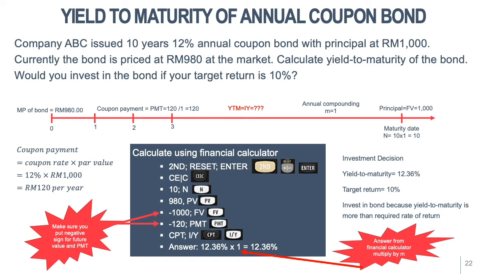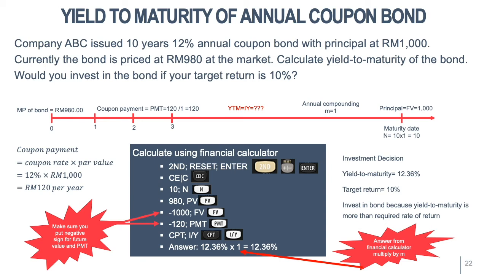If you draw the timeline, the market price of the bond today is 980. The coupon payment, you can calculate: coupon rate times par value, 12% times 1,000, you get 120 ringgit per year. YTM is equal to IY, and you don't know how much the YTM is. Annual compounding, which is M equal to 1. The principal or the par value of the bond is 1,000 and the maturity date is 10 years.